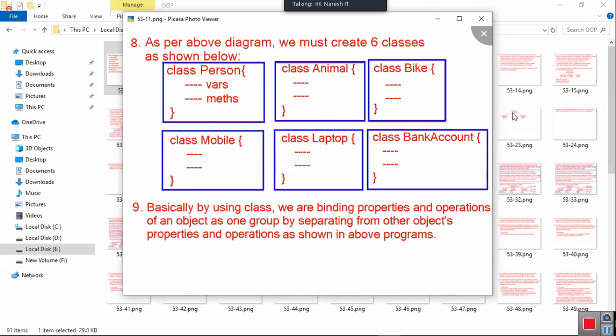So tell me, in object-oriented programming, first you have to think about the object, then for that object we must create one class. Inside the class we have to create its values and operations as one unit. If you don't bind like this, if you don't create them as a unit, what is the problem? One object's values are mixing with another object. Yes or no? One object's values and operations are mixing with another object. For example, if you don't separate like this, what happens? This animal object's operations and properties or values are coming to person.